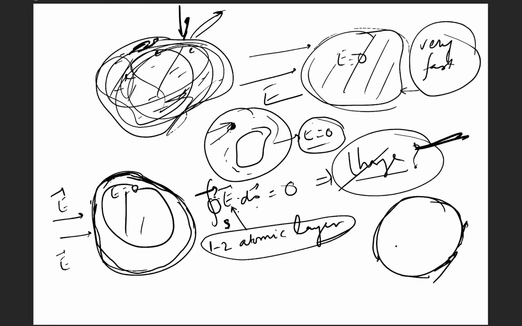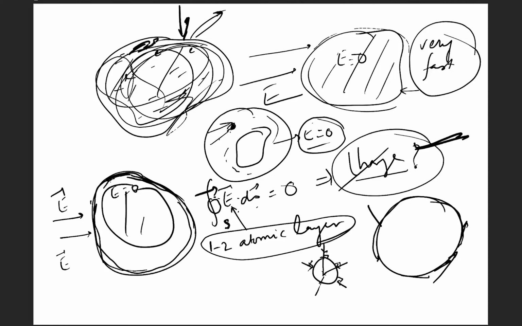So in a sense, we see that on the surface of the conductor, the field cannot have any tangential component. So the field should always be normal to the surface.